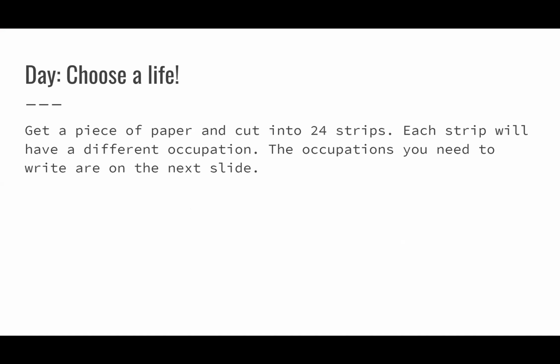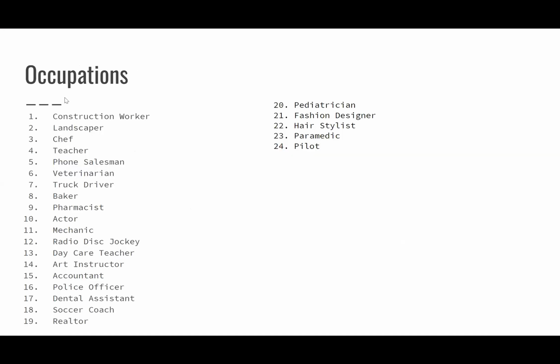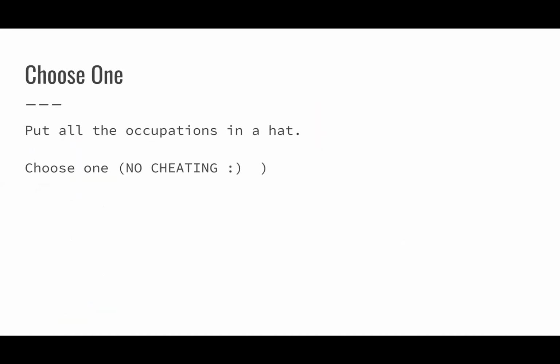So you're not making up your own occupation, you're not actually choosing your own life, you're going to pick it from a hat. Every piece of paper, the 24 strips that you cut, will have one of these occupations written on it. For example, construction worker, landscaper, chef, teacher, phone salesman, veterinarian, and so on. You write these on the paper, put all of those into a hat or a bowl, mix them up, and pick one out. You pick it totally at random, and whatever it says, that is your occupation.